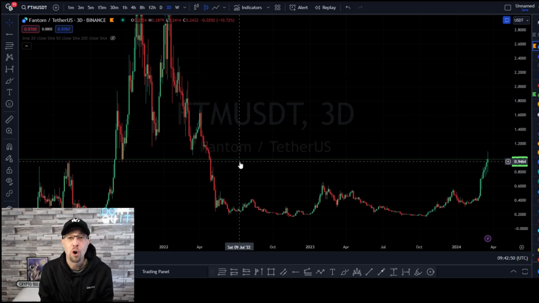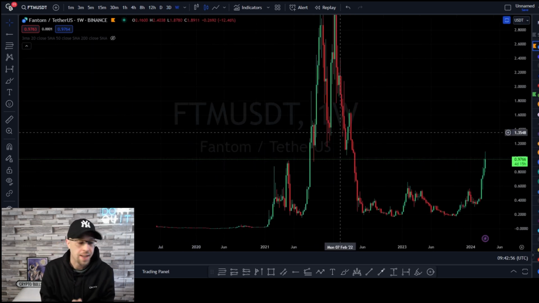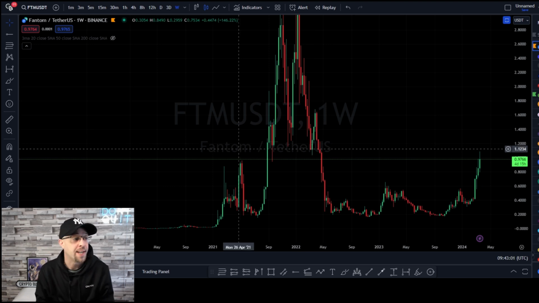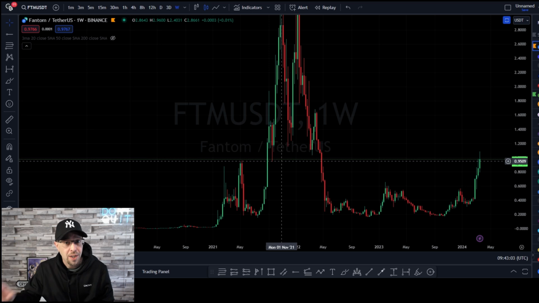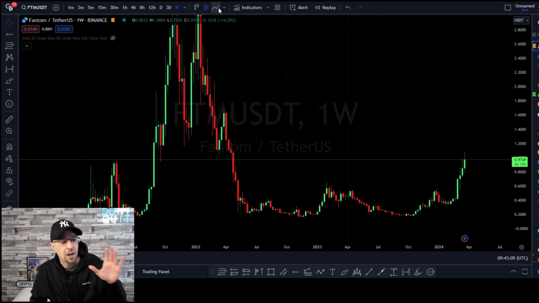So first and foremost, what I want you to do is go up to the time frame, and I want you to zoom out into the weekly time frame. Each one of these candles now represents 1 week of price action. The reason why we do this is because the higher you zoom out, the less noise that there is. And we're going to take out even more noise now by just going to the top of your TradingView chart and clicking line chart.